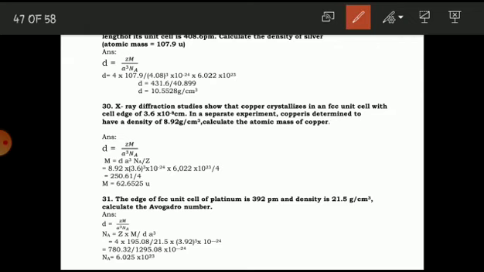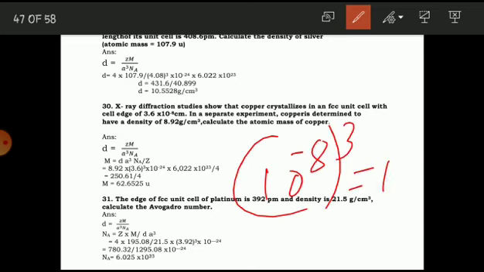So substitute the values. d is equal to 4, since there are 4 particles present in a face centered cubic unit cell, into the molecular mass of silver, 107.9, divided by a cube, that is edge length cubed, 4.08 cubed, and 10 raised to minus 8 raised to 3 is equal to 10 raised to minus 24. Now Na is nothing but the Avogadro number, 6.022 into 10 raised to 23. This is constant for every problem.